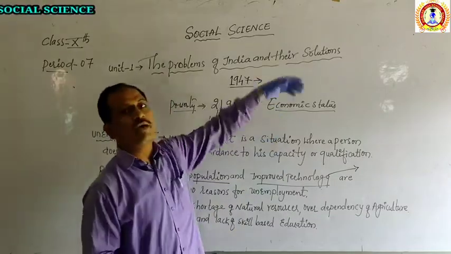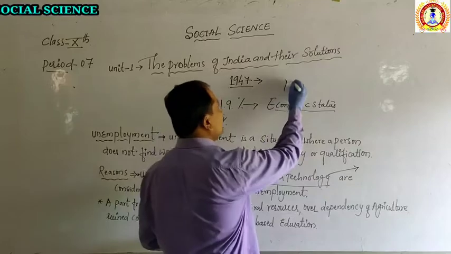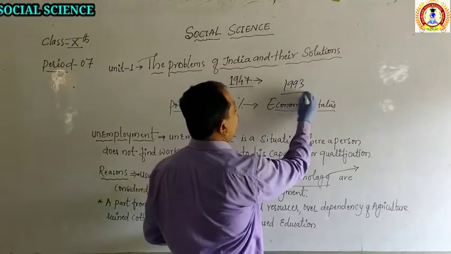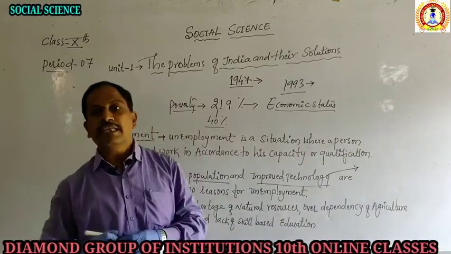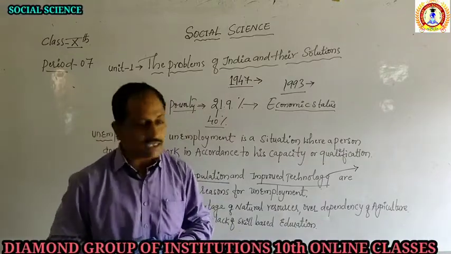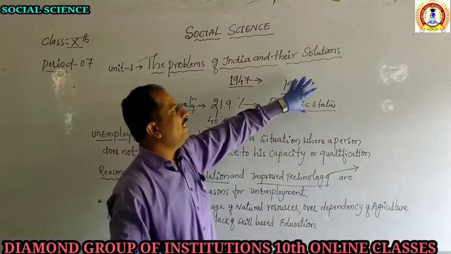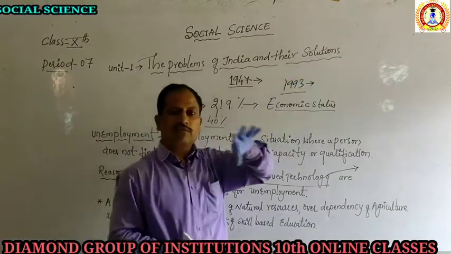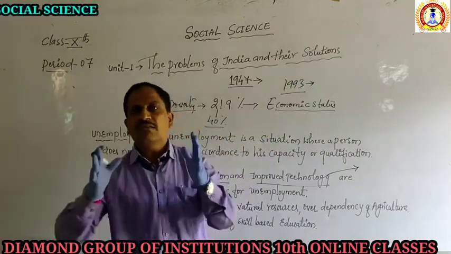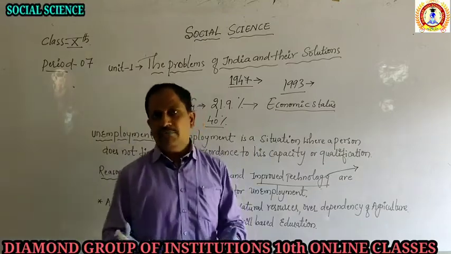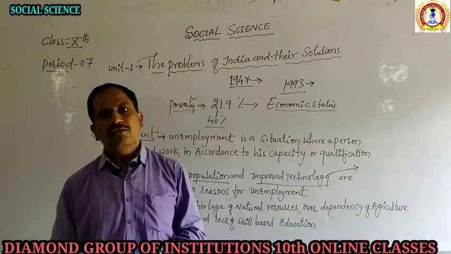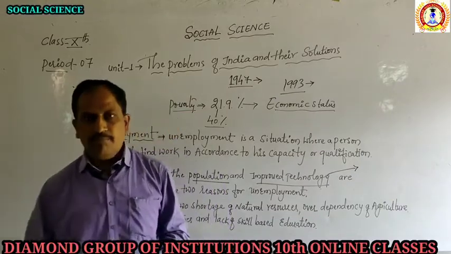But after globalization in 1993, we find more development of industry. There are 5 to 6 industries in Bidar district after 1993, when globalization started in India. So new technology was adopted by India to provide employment. In this way, the government has found solutions for unemployment.